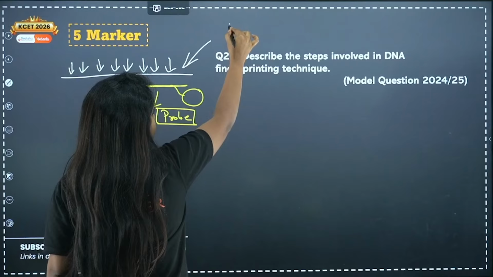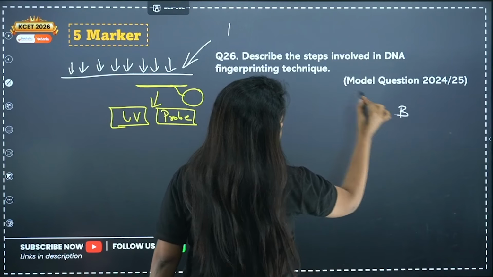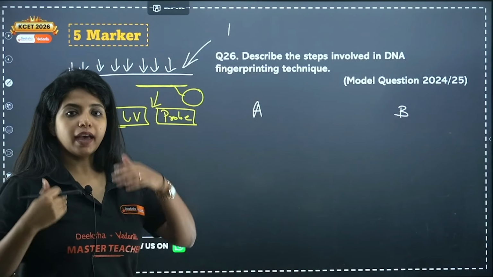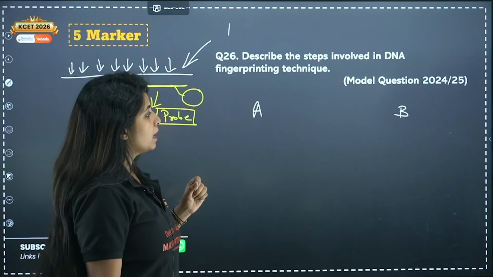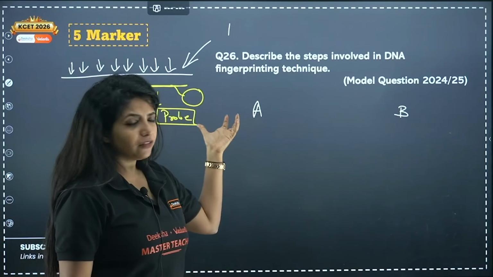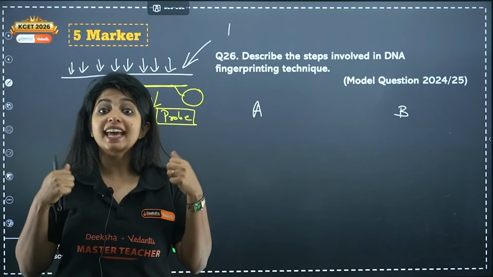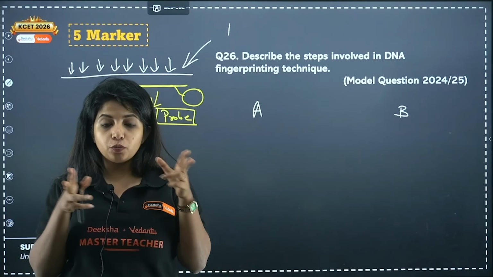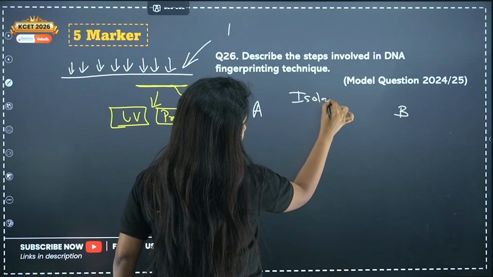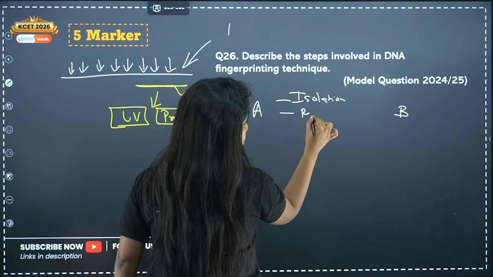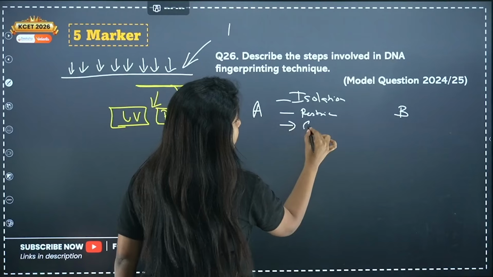So suppose there are 2 people whom I am confused with. It is A and B. A is me and B is you. And my dear children, what happened was, basically both of our DNA was taken. The DNA was being cut using restriction enzymes. Okay, the DNA is being segmented into parts using restriction enzyme. That is the first thing. So first is isolation. After that, cutting using restriction enzyme. Then you do gel electrophoresis. Then you do what? Gel electrophoresis.